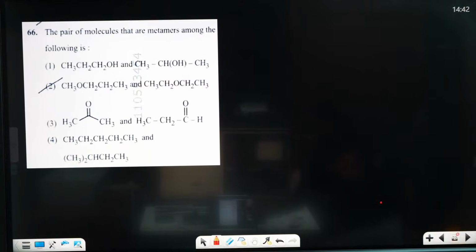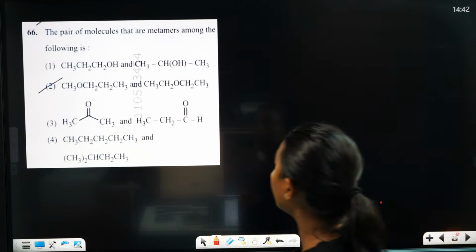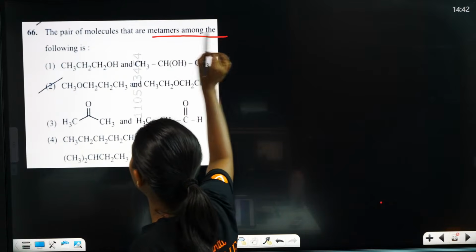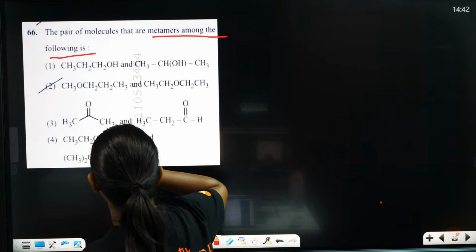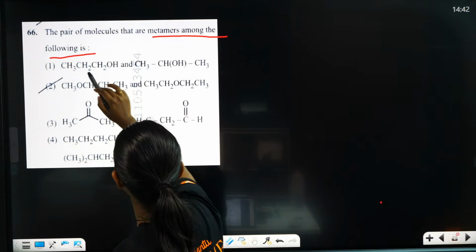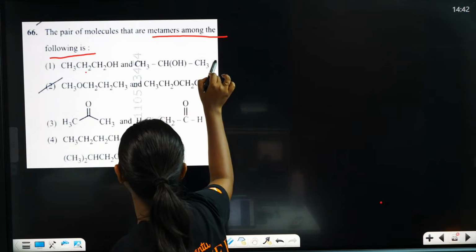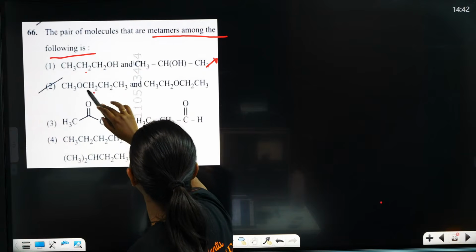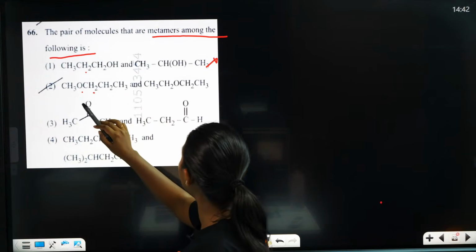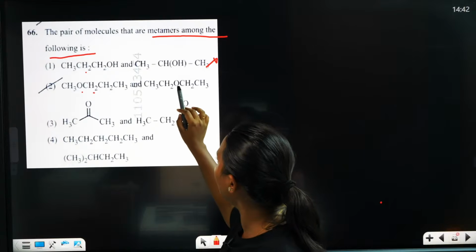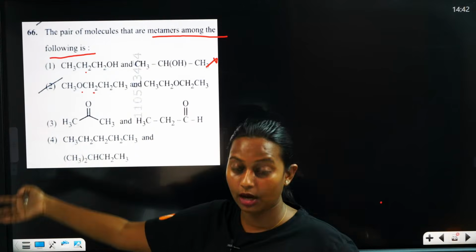The next question: the pair of molecules that are metamers among the following. Metamers means the same functional group with different branches.